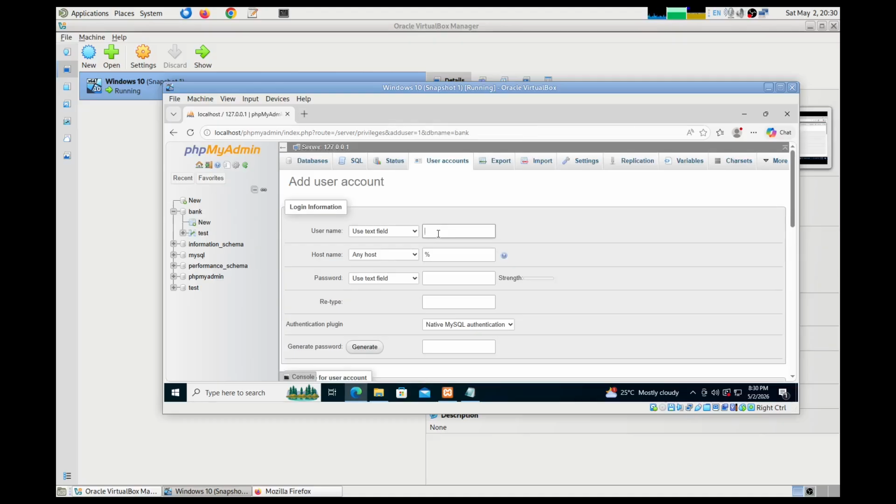So I'll name this bank user. So it's a database username, maybe bankDBuser. Host, from any host, the particular user should be able to connect to the database if you have this percentage sign. And password, for testing purposes, bankPWD.